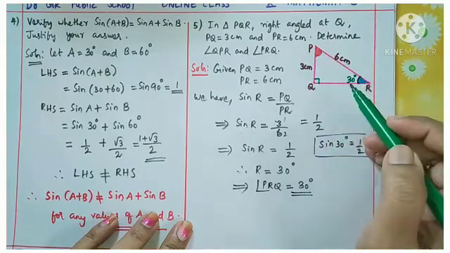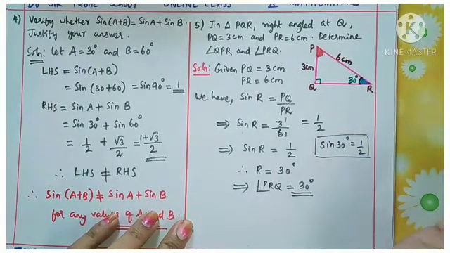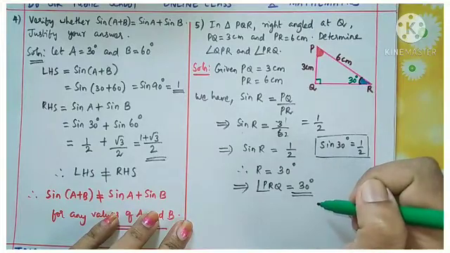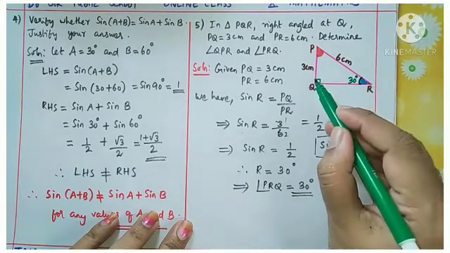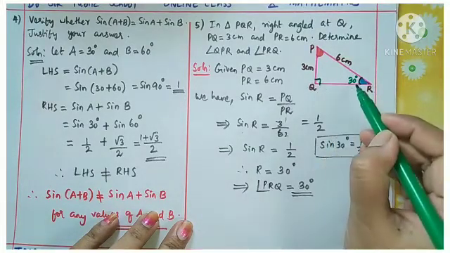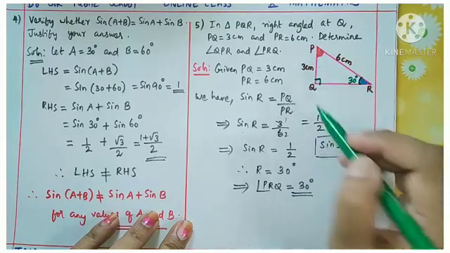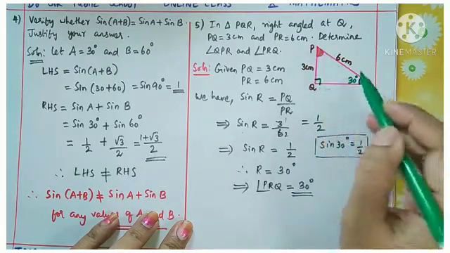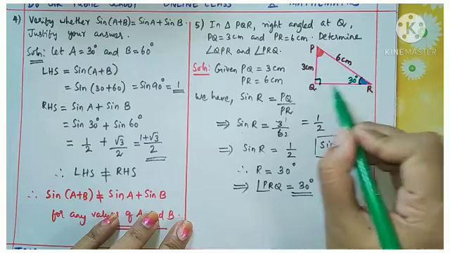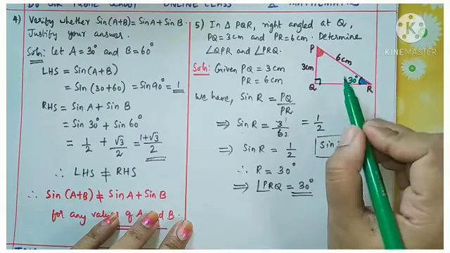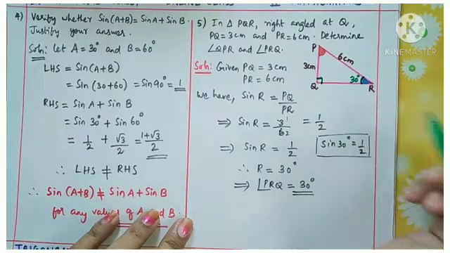What is that? By using the angle sum property of a triangle. Already this angle is 90 degrees and now we got this 30 degrees. So what is the third angle? From the total angle 180, you can add these two and subtract, and we will get the third angle. So that is the easy way.